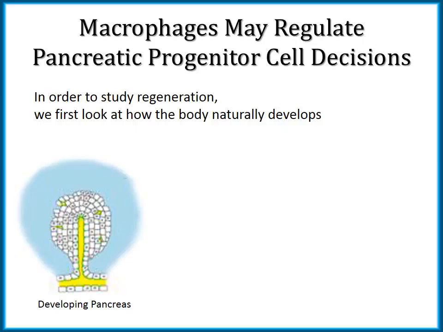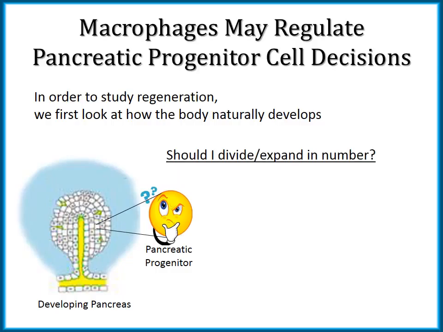In order to study regeneration, we first look at how the body naturally develops. This image is of the developing pancreas. If we zoom in to one pancreatic progenitor, we can see that it has several decisions to make. It can either proliferate and produce more cells just like it, or it can mature into an insulin-producing cell.